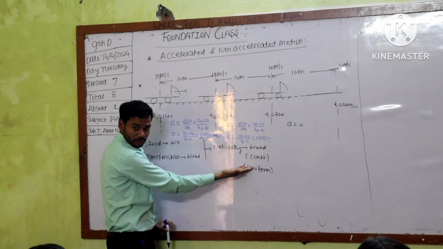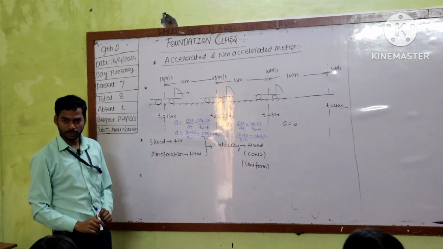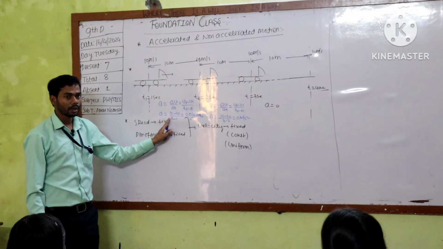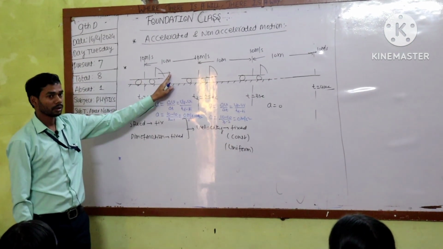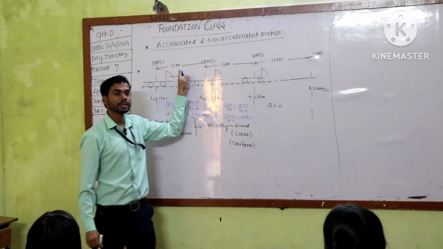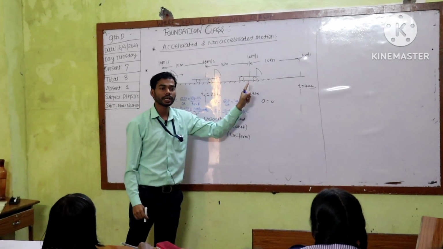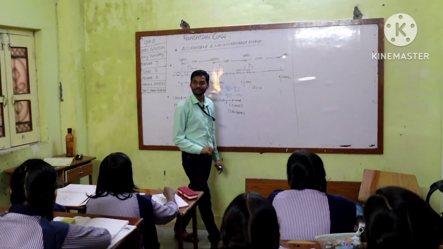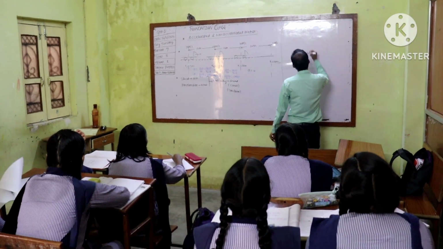That means velocity is constant. So let me conclude the situation. If the velocity of the body is constant, acceleration will be 0, and then the body will cover an equal amount of distance in every 1 second, and such motion is called uniform motion.